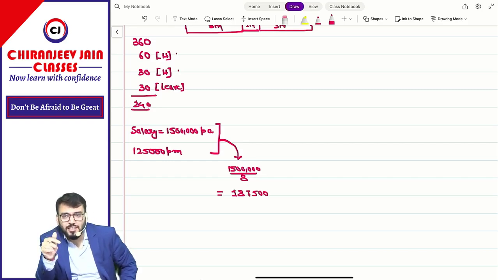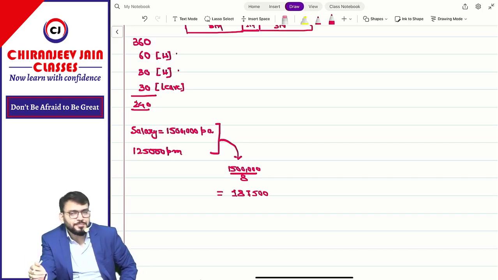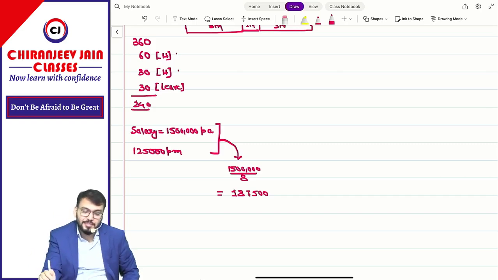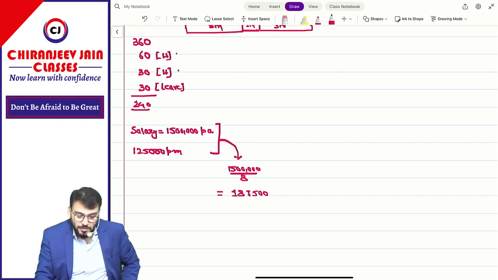Means if you are working for 30 days, your salary is how much? 1,87,500. I can also calculate salary per day also, but monthly you are understanding, na? So this becomes effective salary per month. Means work for how many months? 8 months. Take a salary of 15 lakh. I can say this way, work for 8 months and take a salary of what? 15 lakh. If you are working for 1 month, your salary is what? 1,87,500. Understood?